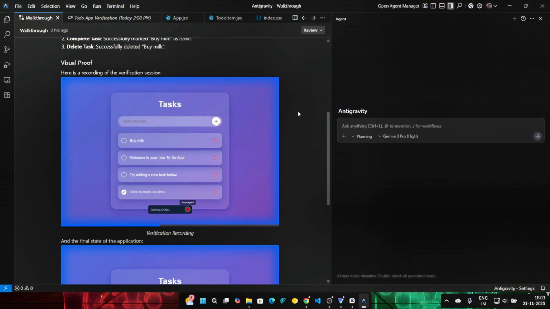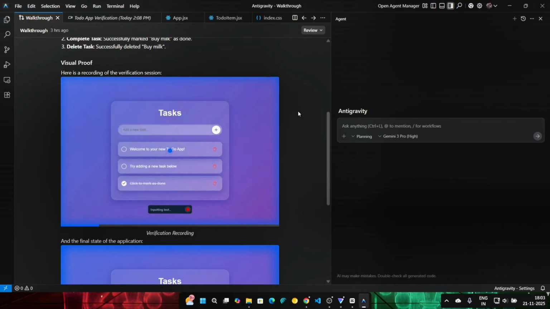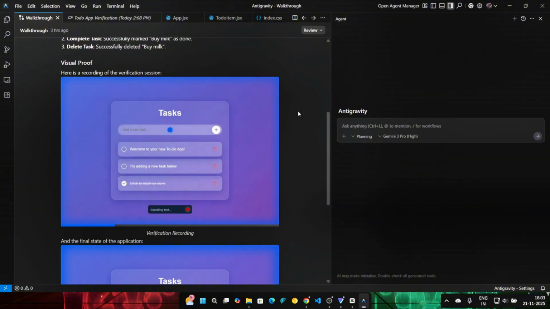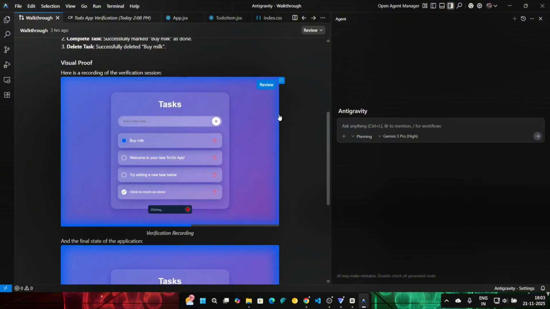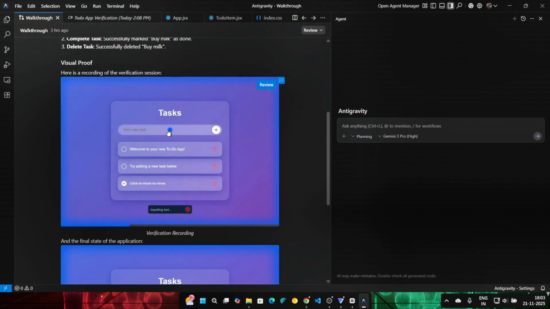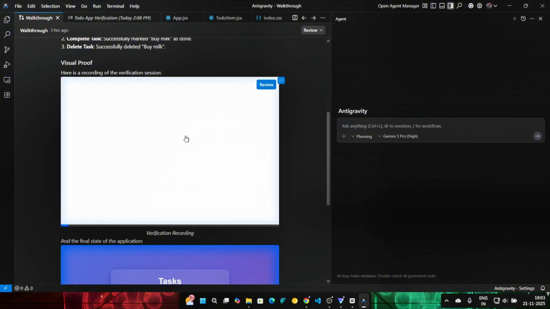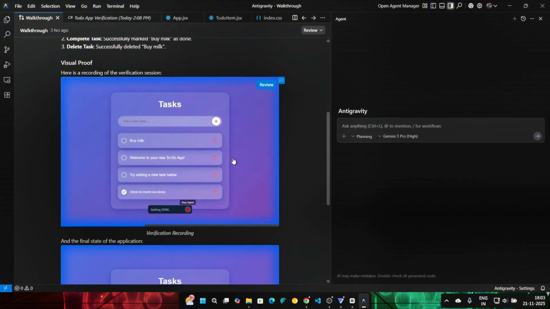For folks who are not technical, forget everything. I just need to mention that accessing the DOM and understanding it in an application takes a lot of time. But in Antigravity, it is doing everything on its own. And you see the blue cursor which is going? That is not something I did manually. This is Antigravity's own cursor doing it.